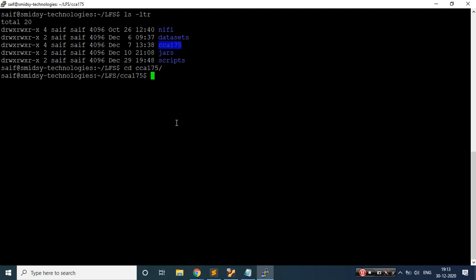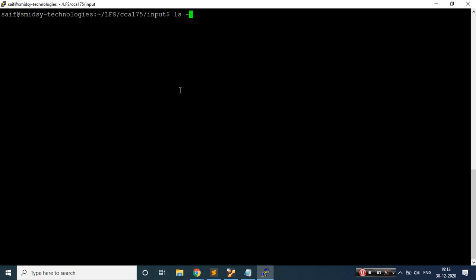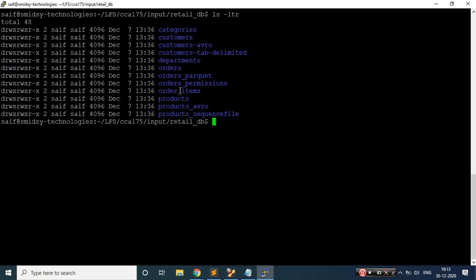Okay, let's do that. Now if there are again input and output folders, let me navigate to the input folder. Here I should see all my data sets. I do have a retail DB, and under this I'll be having my data sets. Similarly, you will also be provided with the data sets. You just need to navigate to the data set, identify the data, identify the schema, and use that wherever they have asked. So this is my data set which has been given to me.